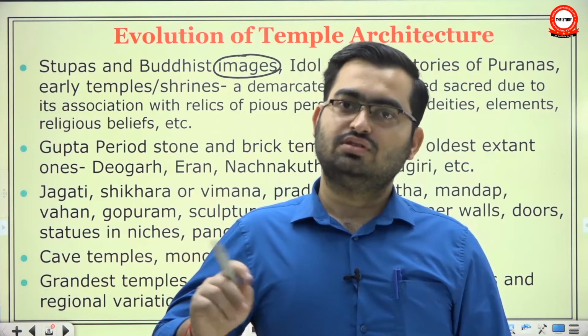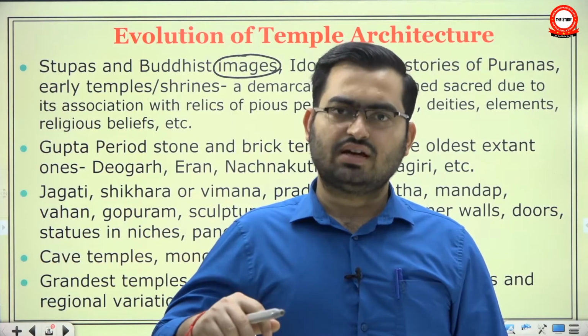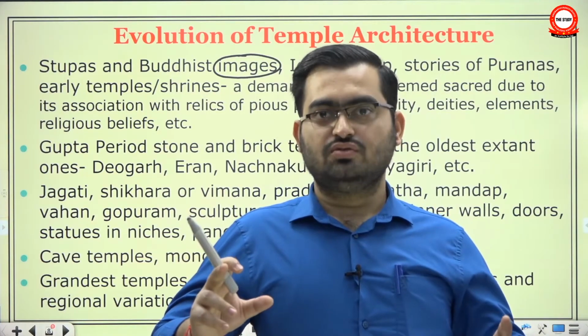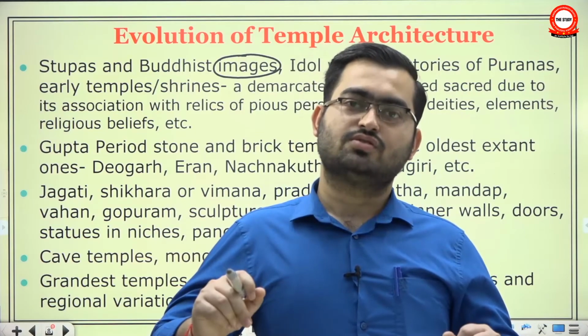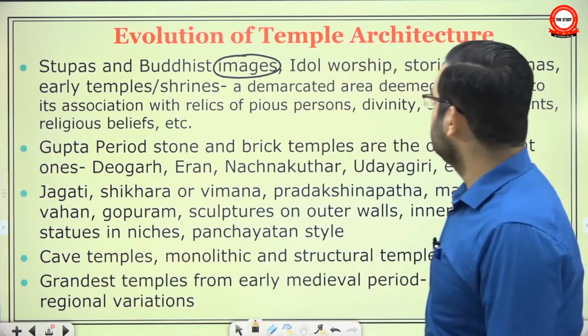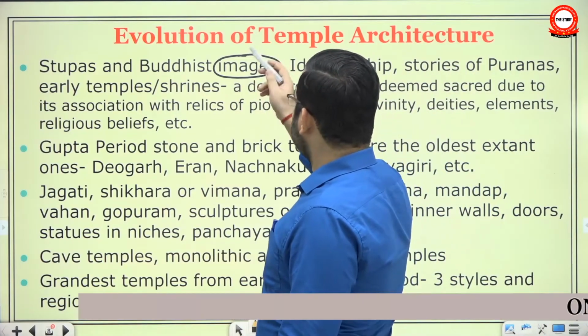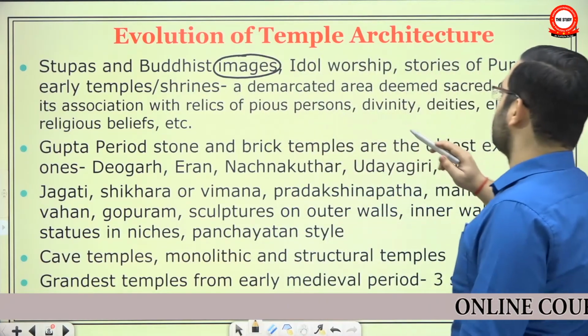Not only Buddha but Bodhisattva as well. At the same time, it is believed that due to bhakti, the practice of worshipping gods in the form of a statue or idol became popular in Hinduism also. Then you had the Gandhara school, Mathura school and Amravati school of art out of this.